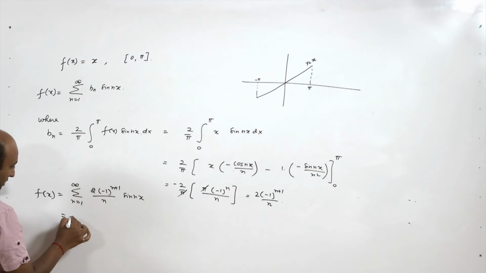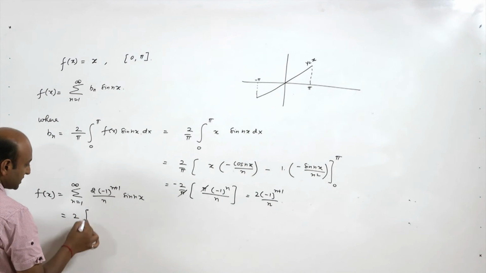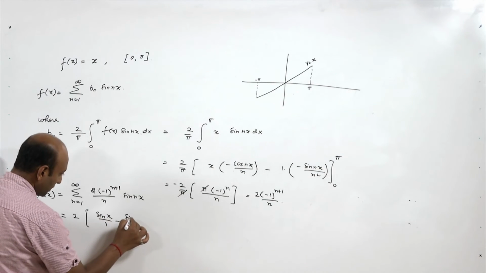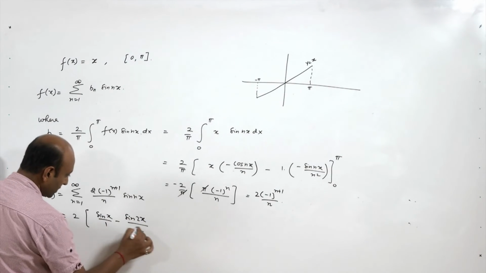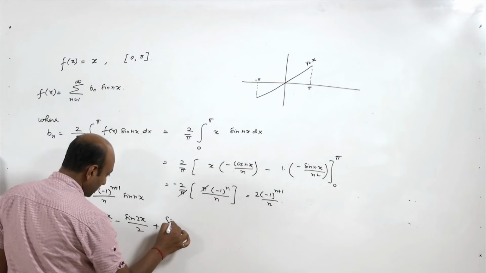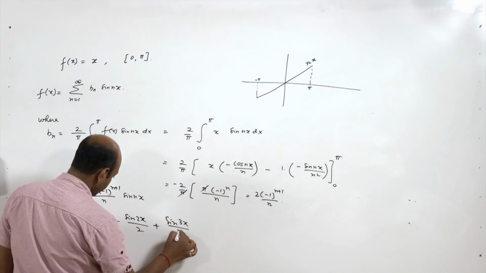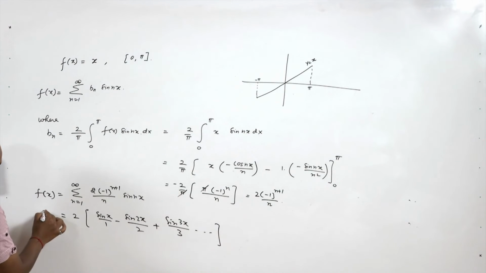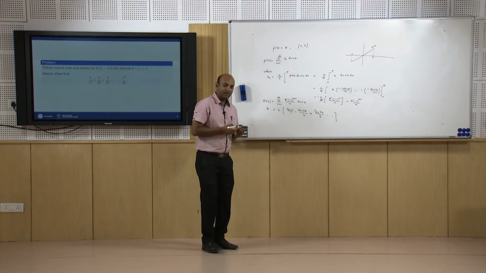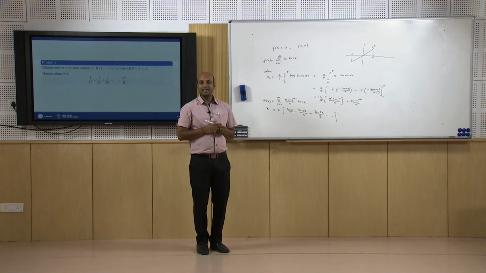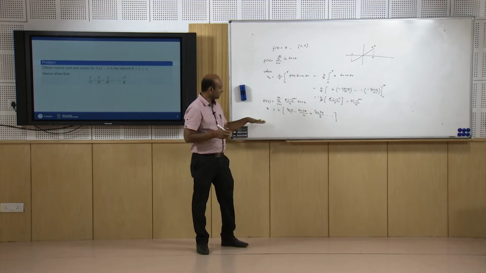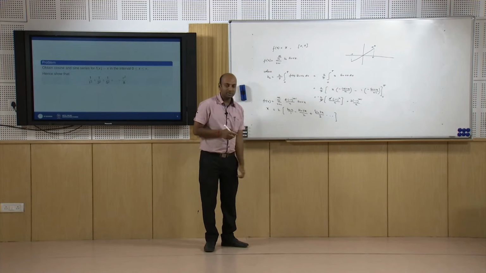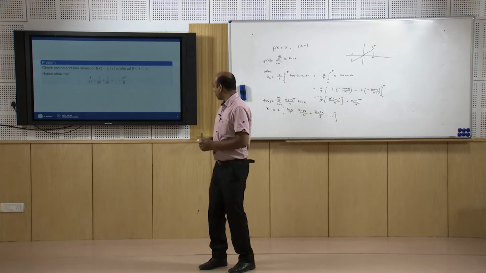So, this is nothing but 2, when n is 1 it is sine x upon 1 minus sine 2x upon 2 plus sine 3x upon 3 and so on, for f(x) equal to x. So, this will be the odd extension or the sine series expression of the function f(x) in terms of sines. So, this will be the final solution of this problem.